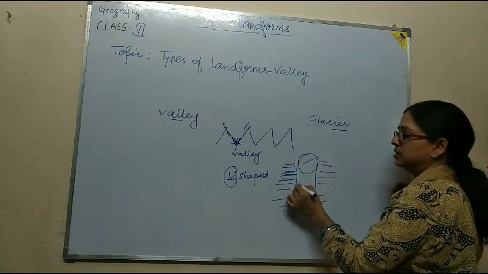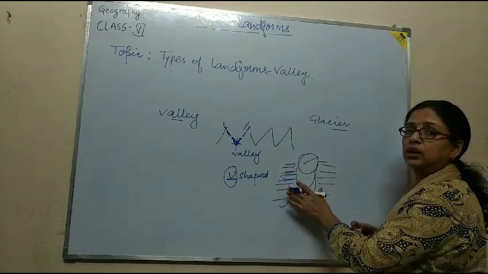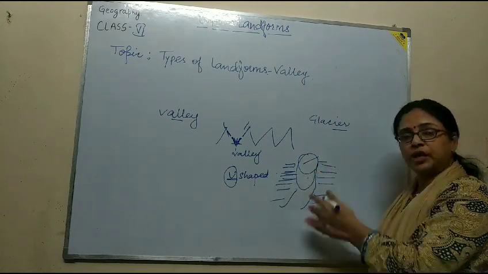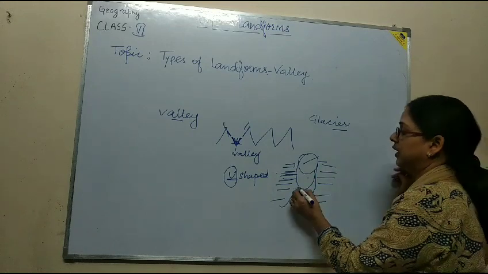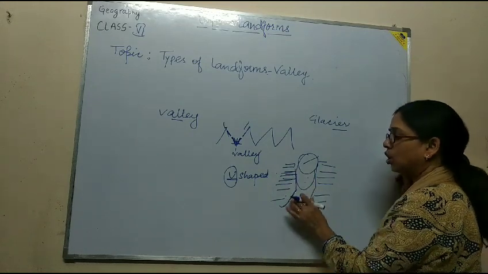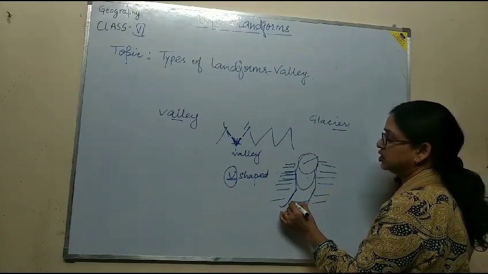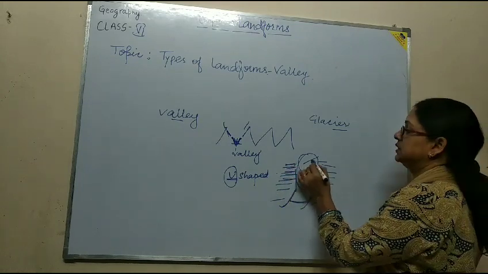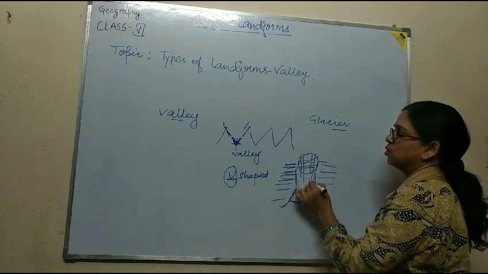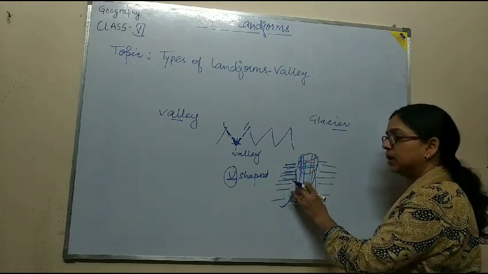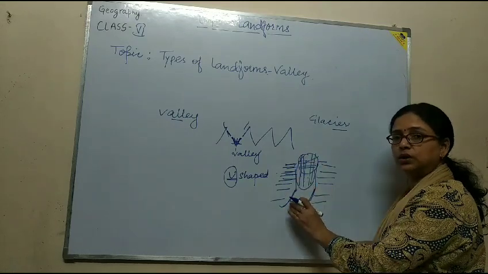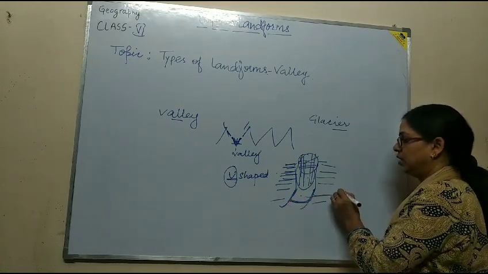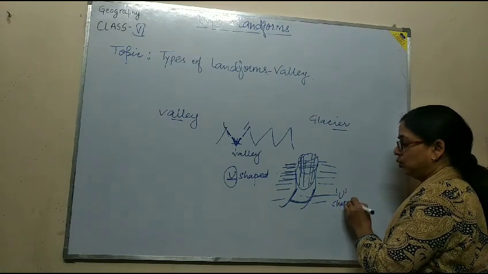So the mass of ice between the two mountains or hills, due to its pressure or weight, depresses the land and lowers it, and it makes the shape of the alphabet U. This mass of ice melts downward and lowers the part, making the shape of the alphabet U, which is called a U-shaped valley.